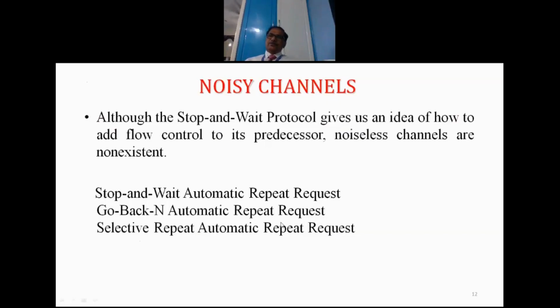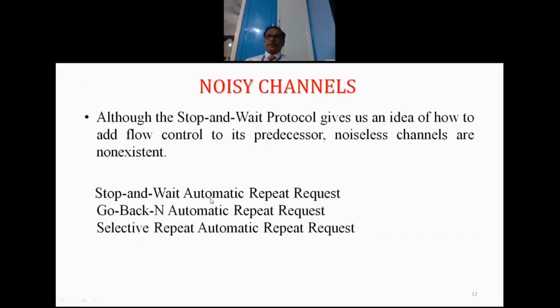The second one is go back N automatic repeat request. In the first method, what is happening? A lot of time is being wasted for the sender and receiver. The sender sends the information frame and waits for the confirmation.